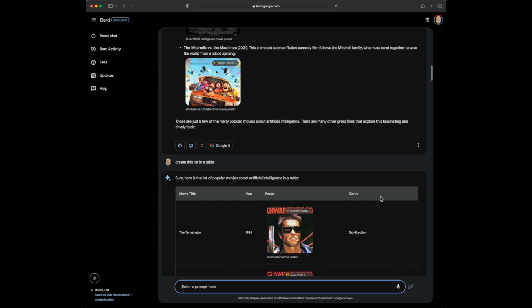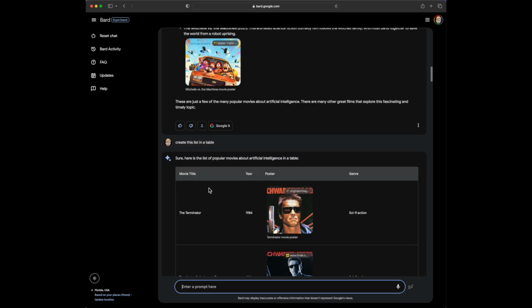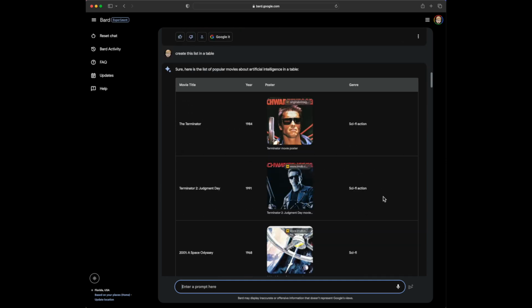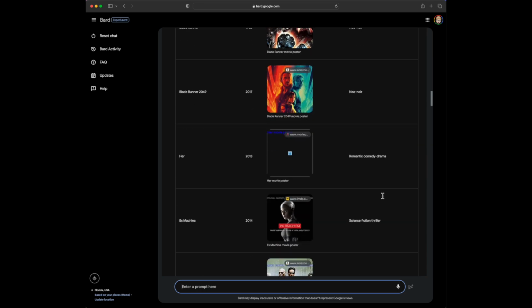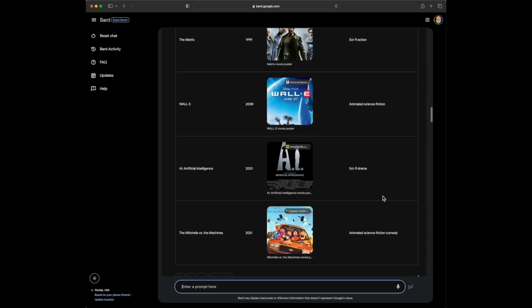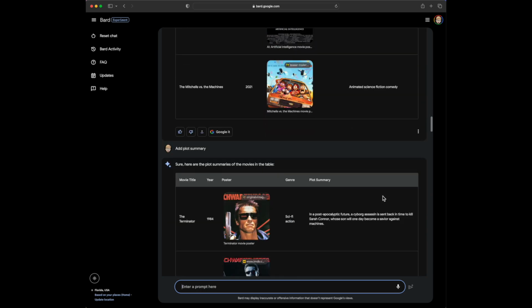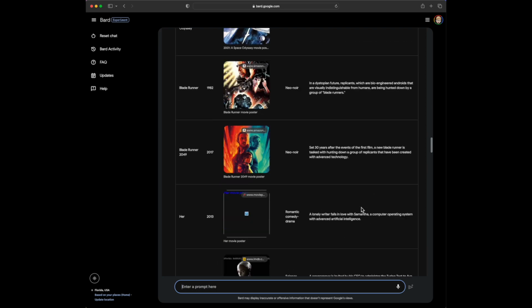Then I asked it to convert that list, and I said, create this list in a table. And so now it has the movie title, the year, the poster, the genre. And so I converted that list into a table, which can be better to display information. Then I asked it to add a plot summary, which it did here. So it added another column and added the plot summary.